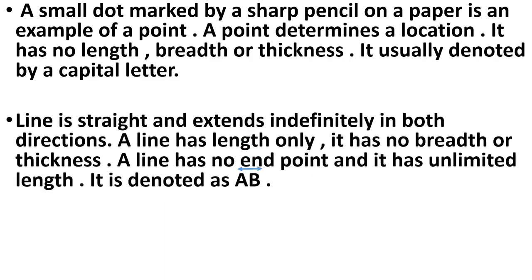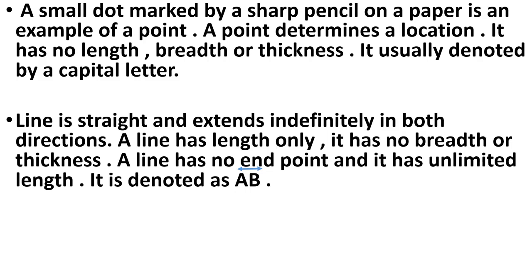Next is, a line is straight and extends indefinitely in both directions. Line is straight and we can extend it. We can enlarge it. We can extend it indefinitely without any limit in both the directions. A line has length only.